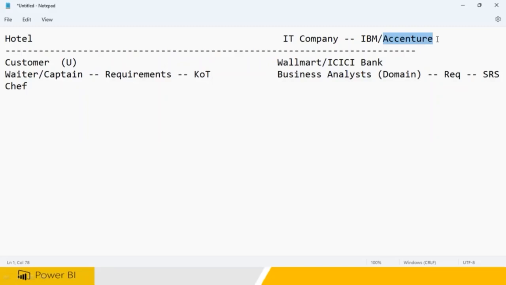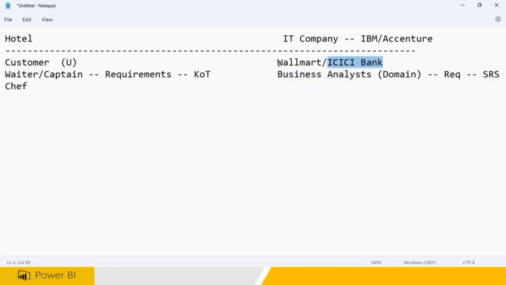He worked for 20 years in ICICI Bank or State Bank of India, Deutsche Bank, Citibank. He knows everything about banking. So that guy joined as a business analyst. Now he's a complete domain guy. He will go talk to ICICI Bank and gather all the requirements, because this guy worked for 15 years at Deutsche Bank or Citibank. He knows the in and out of banking. So he's the right guy to understand the banking requirements.